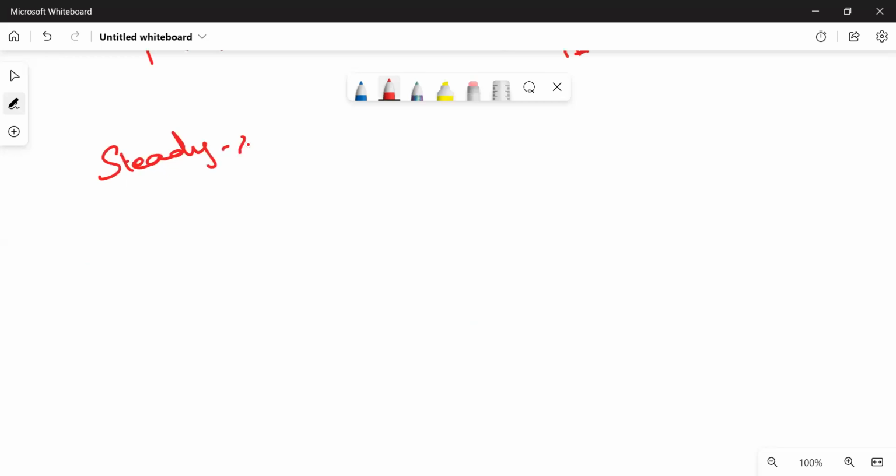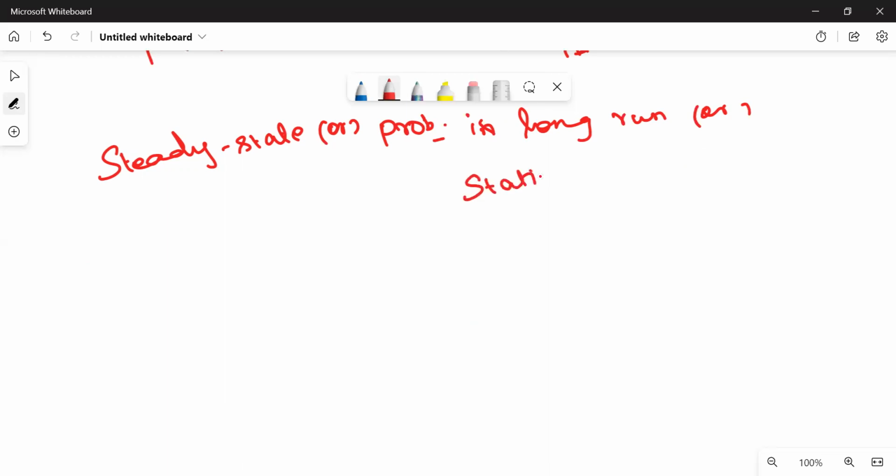So steady state probability, or probability in the long run, or we call it stationary probability, or in other words invariant probability. So many names; everything denotes that it reaches the steady state or stationary state.